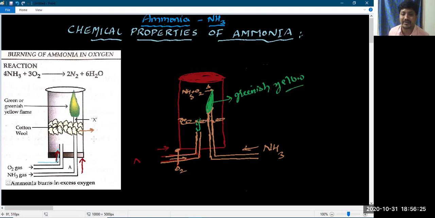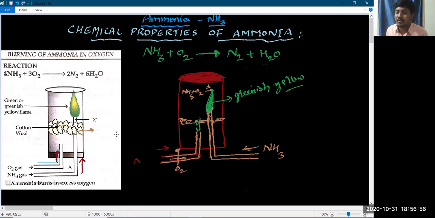Oxygen is a supporter of combustion, whereas ammonia is not combustible. But along with the oxygen, ammonia catches the flame, and it produces nitrogen gas and water vapor. We are not adding any catalyst here. Just oxygen acts as the supporter for the flame, whereas ammonia acts as the combustible gas along with the oxygen.